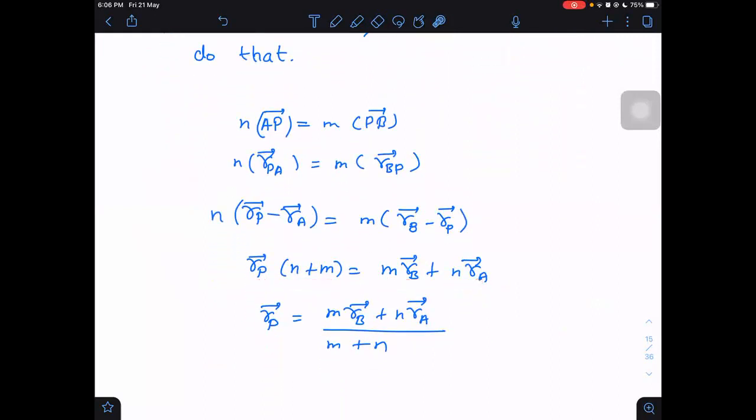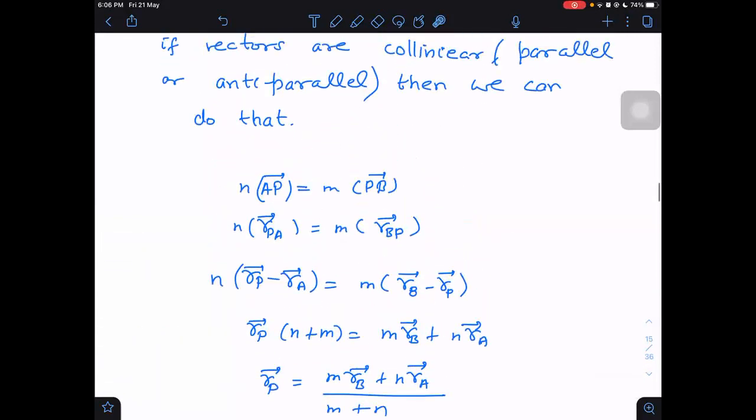Then we get RP is equal to m into RB plus n into RA divided by m plus n. Okay. This is the position vector of the point P, which divides the line AB in ratio m is to n.